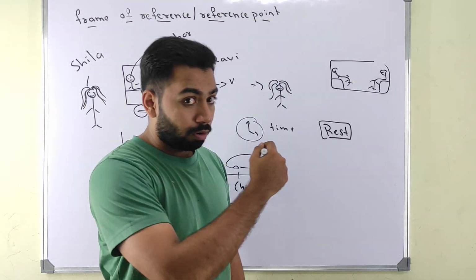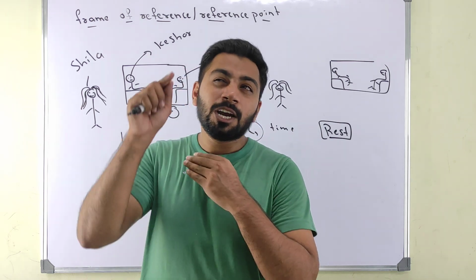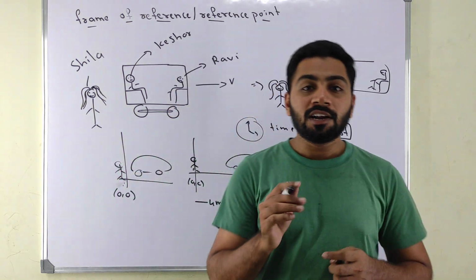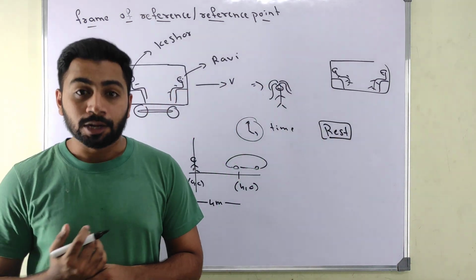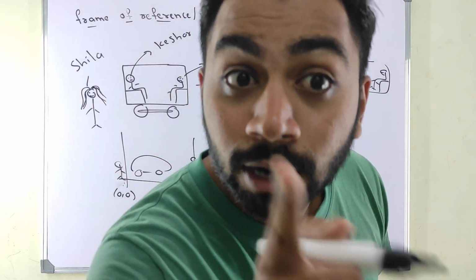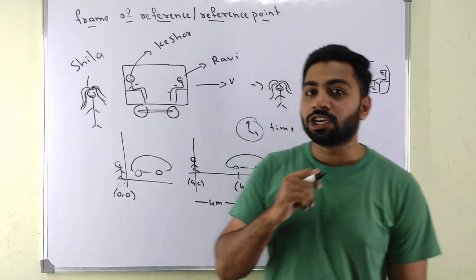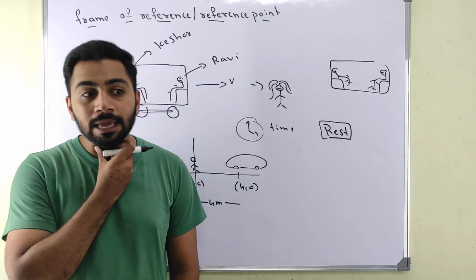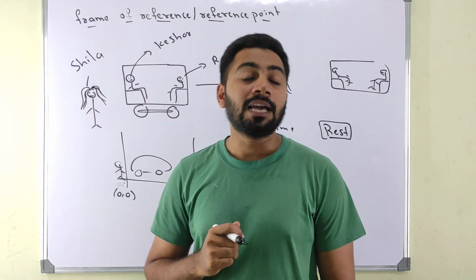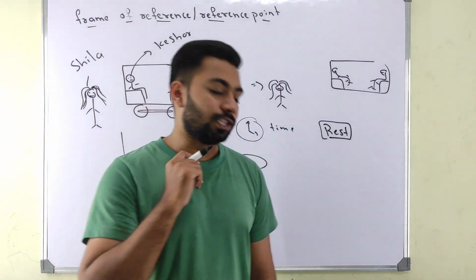See, everything I can't write on the board, so you write down, take down the notes. If you are thinking it is going fast, reduce the speed. Or if you are thinking it is going slow, increase the speed. So write down, rest. When a particle or body is not changing its position with respect to time, then it is called rest.